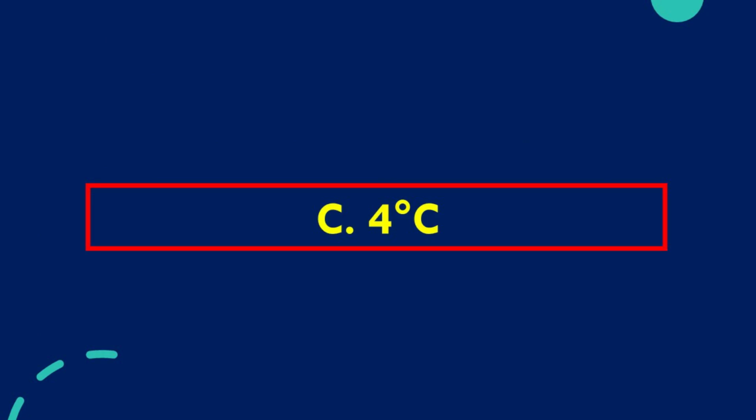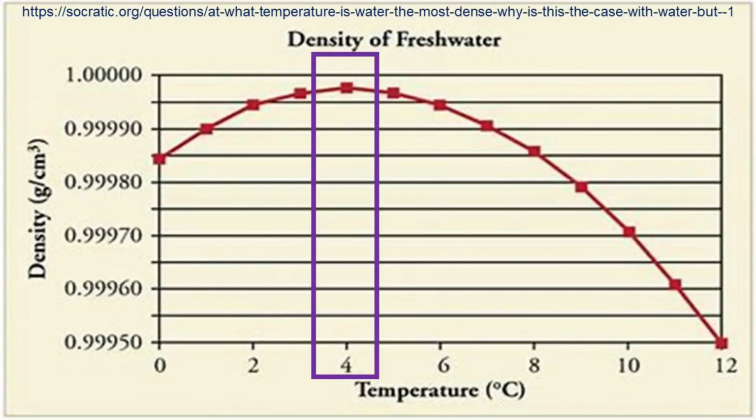About 4 degrees Celsius, specifically 3.98 degrees Celsius. Usually when a liquid is heated, the molecules acquire more energy and become more widely spaced, so in the same volume, the density decreases. In fresh water the opposite may happen, depending on the temperature. When fresh water at 3.97 degrees Celsius is cooled, the density will decrease.